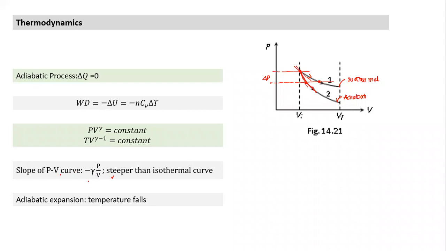The slope of the isothermal curve was minus P by V. The slope of the adiabatic curve is minus gamma times P by V. It is more, since gamma is always more than 1. Hence, this is steeper. And from a steeper curve, we understand that when we actually carry out that kind of expansion, in case of adiabatic, if I remove the same weight from the piston, it will lead to lesser expansion. Okay.